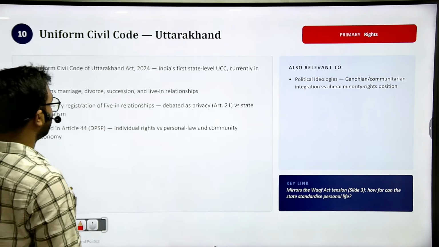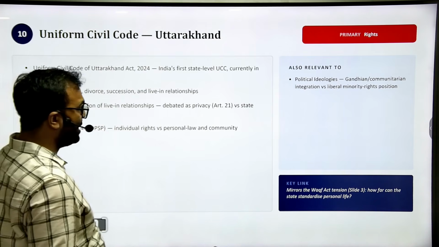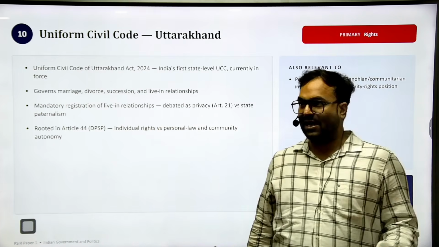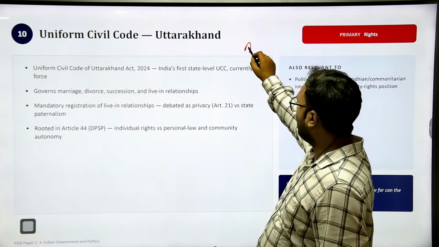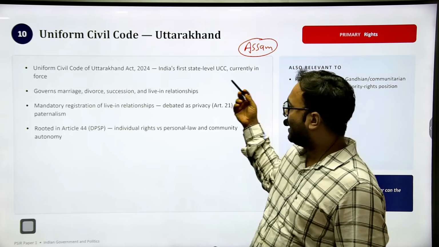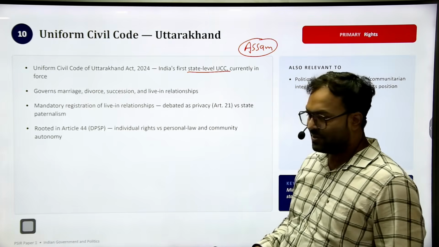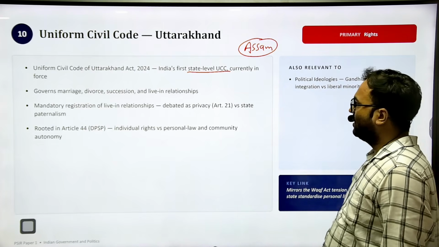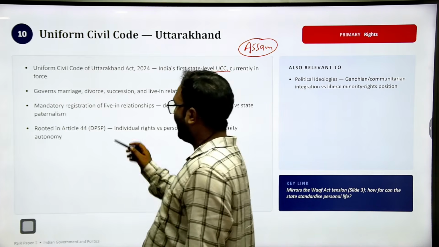The next is UCC. UCC is already implemented in Uttarakhand, and UCC is also passed in Assam. So in Assam also UCC is passed, and in Uttarakhand it is implemented. Uttarakhand became the first state to actually implement UCC after independence. Okay, it governs marriage, divorce, succession.